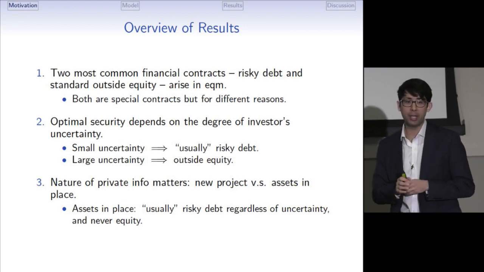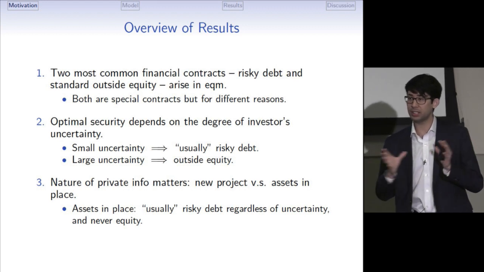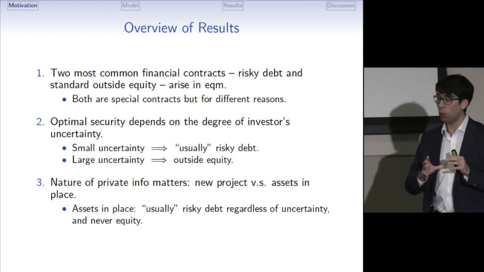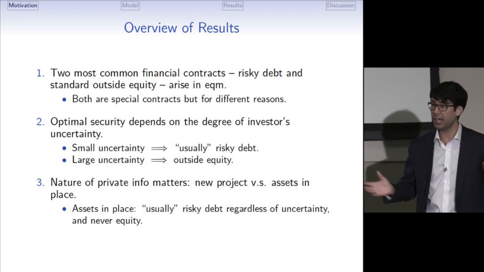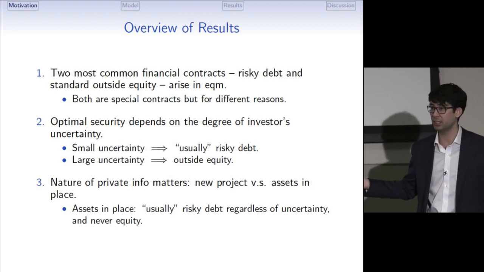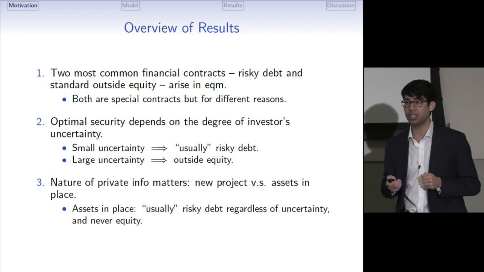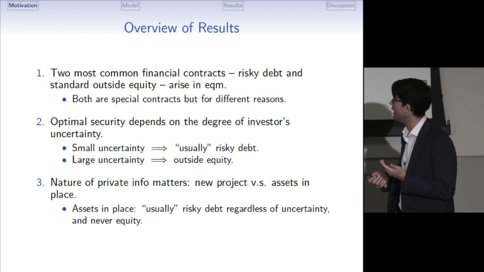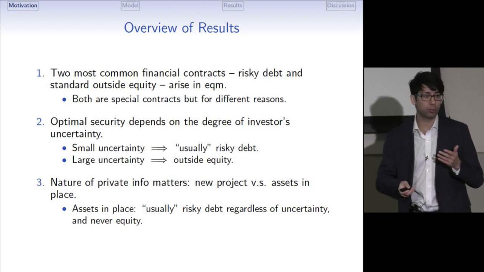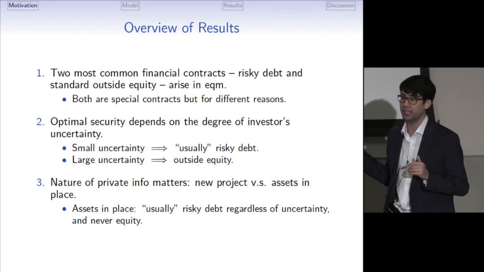The main message of the paper is that the optimal security depends on the level of the uncertainty. When the uncertainty is small, risky debt normally arises in equilibrium, while as the uncertainty increases, equity becomes more and more prevalent, and eventually it becomes the dominant source of financing. Another message is that the nature of private information matters. While we get equity in the model where the private information is about a new project, equity never arises when the private information is about assets in place.